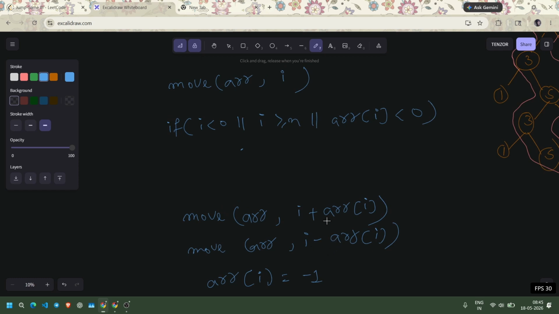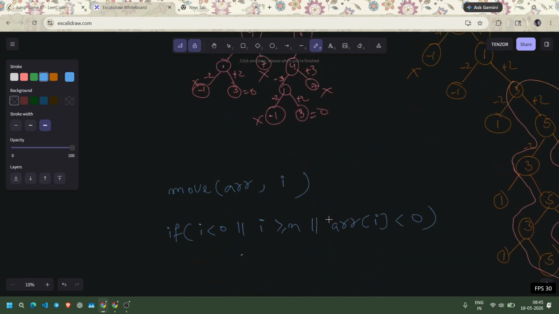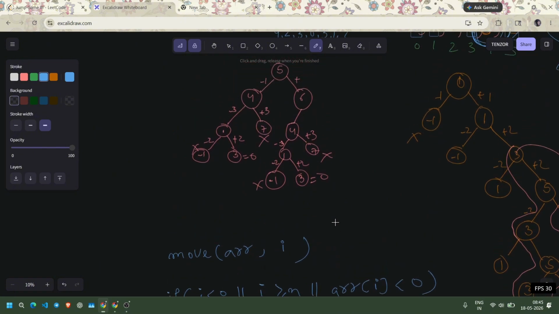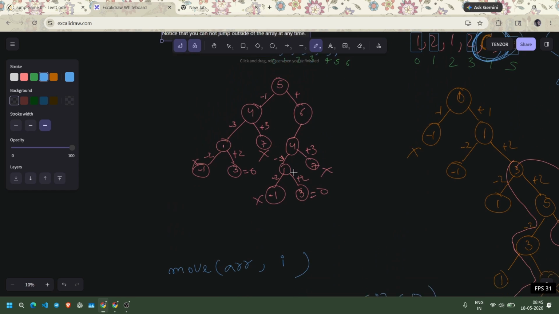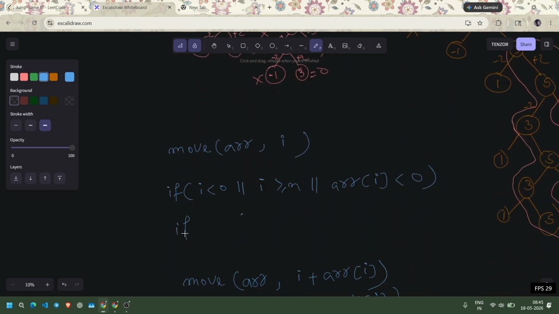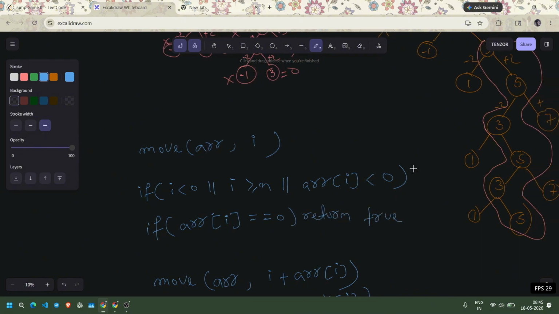And one more, most important condition to notice here is that we have to return whether there is any possible way to reach the index which contains the value 0. So if at index I the value equals 0, we have to return true. In all other cases we just return false.